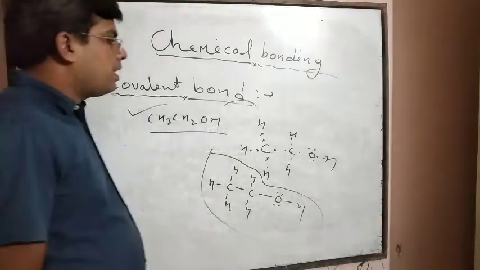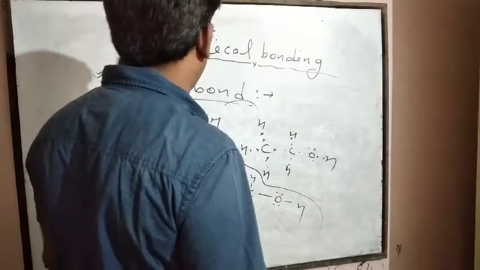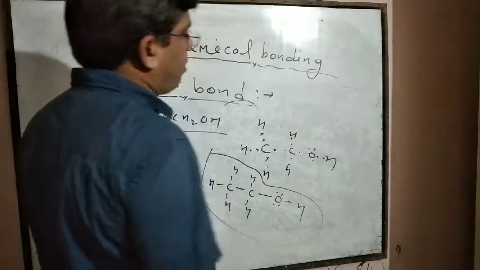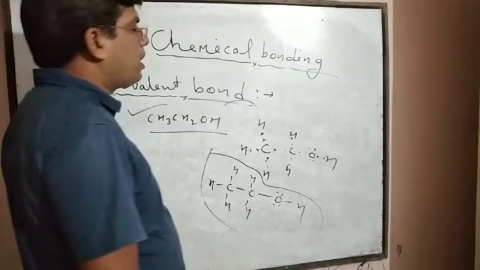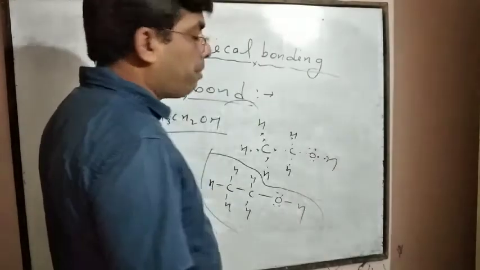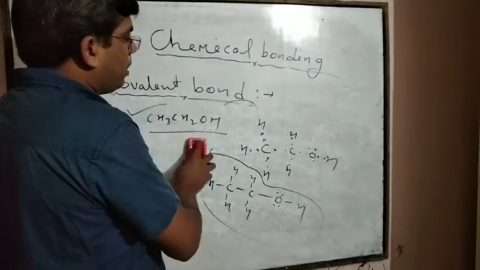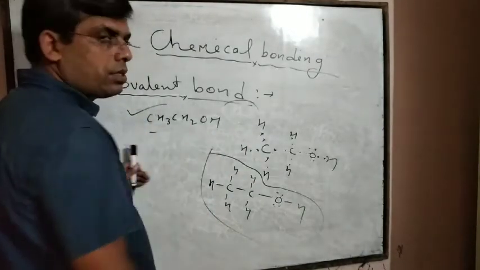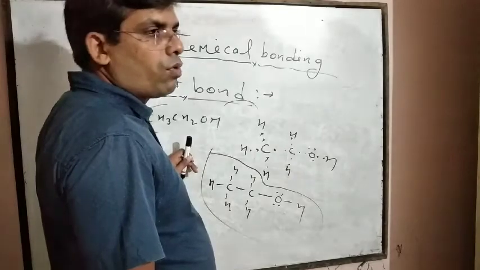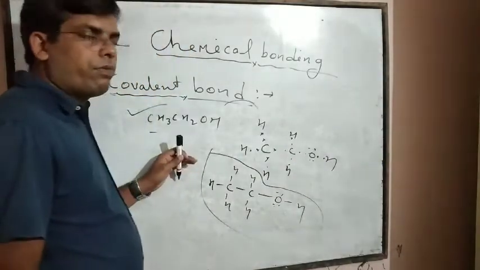Now, if other unsaturated hydrocarbons are taken, in which carbon-carbon double bonds or triple bonds are present, then in what way does the sharing of electrons take place during covalent bond formation? We will discuss.